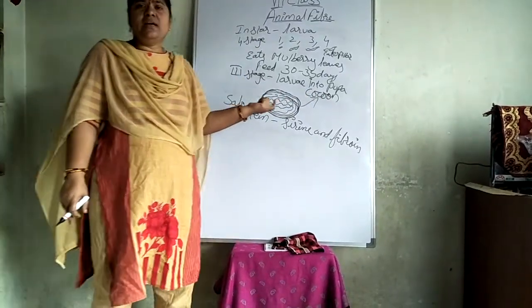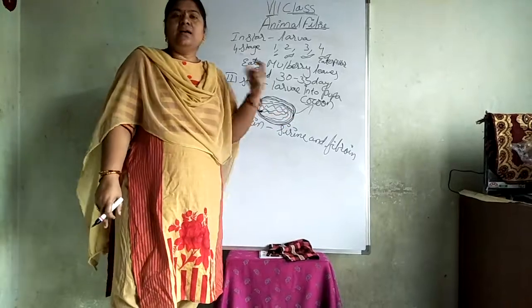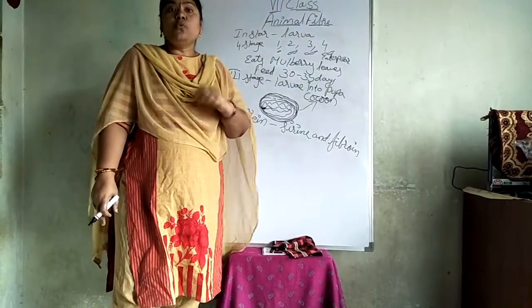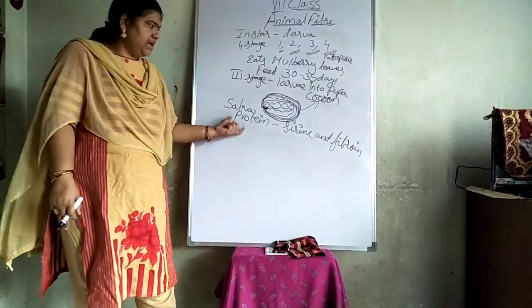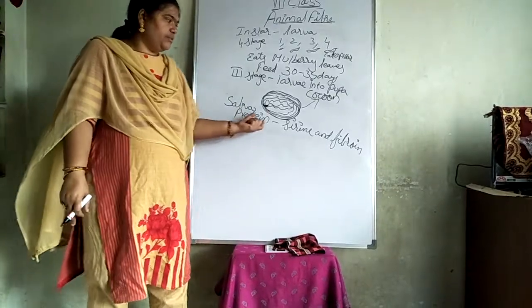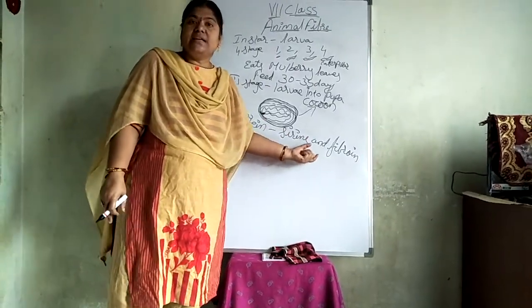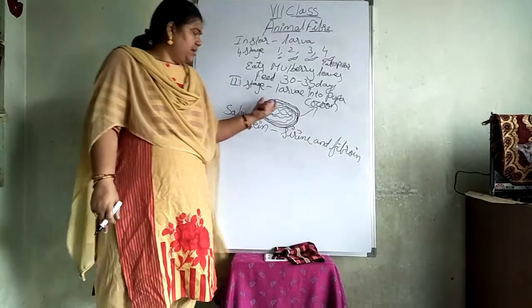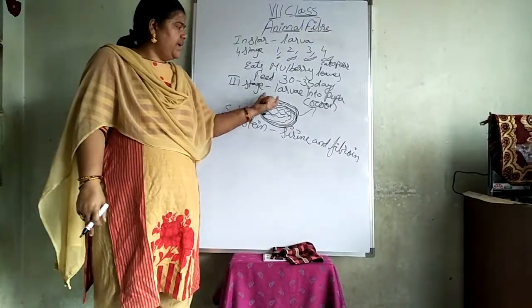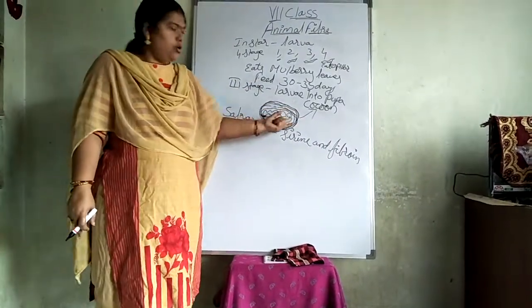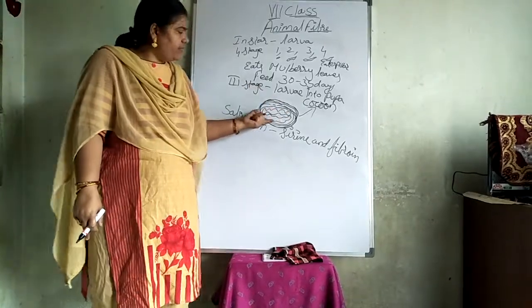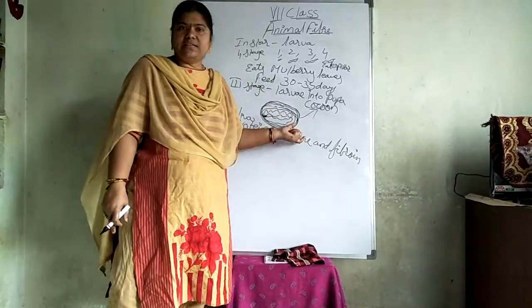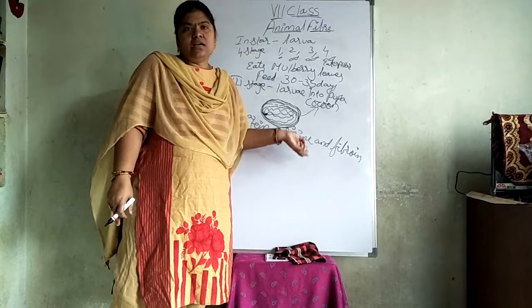At this moment, the caterpillar releases saliva which contains proteins, called sericin and fibroin. When this saliva is released, a thread will be formed. Overall, the larva will be totally covered with this thread, and this is called a cocoon.